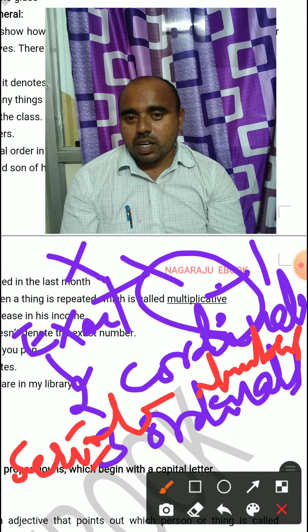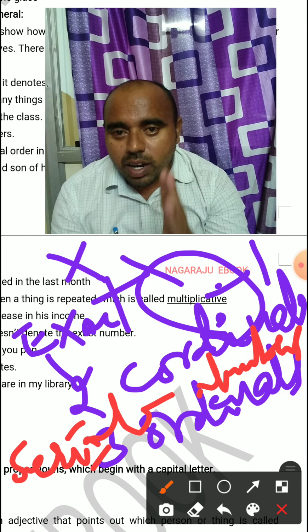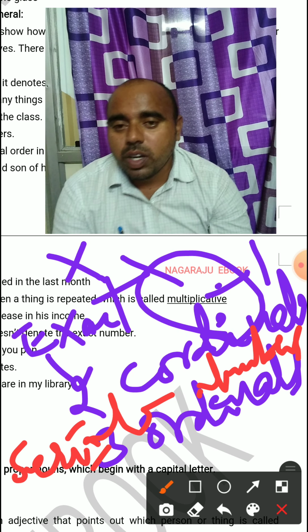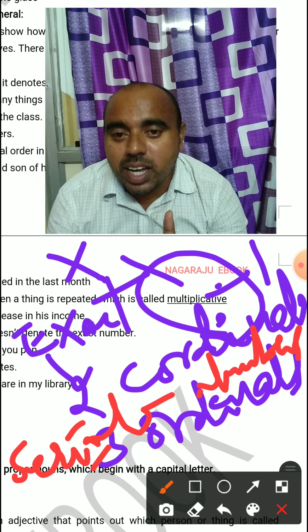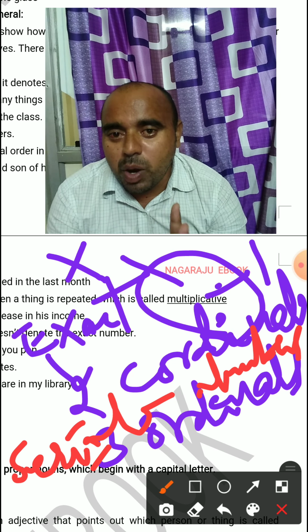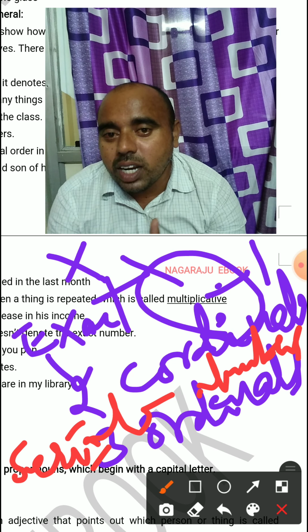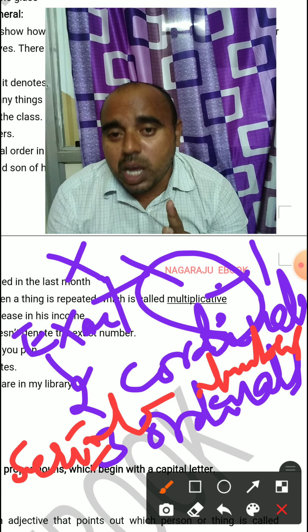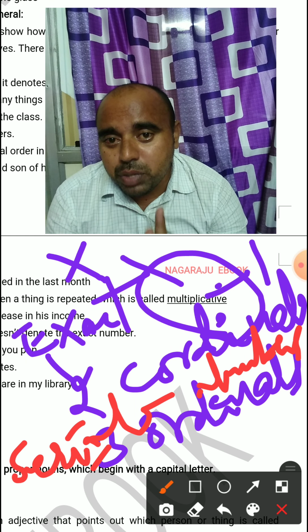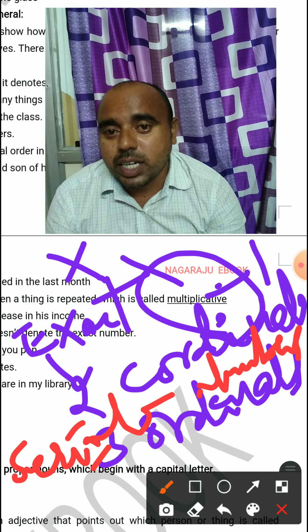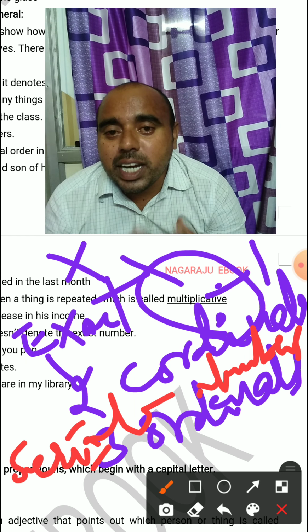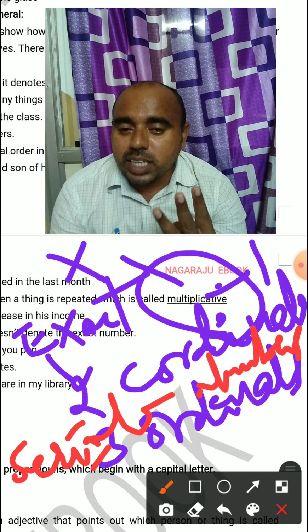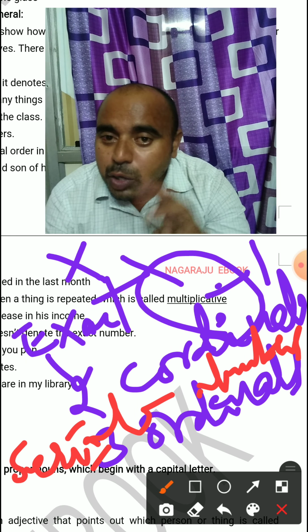Okay, my dear. Yes, numerical adjectives are of three types. One is about exact number, that is cardinals. One is about serial number, that is ordinals. One is about double, triple, quadruple, or quintuple. It is multiple times, so it is called a multiplicative adjective. So totally three kinds of adjectives are there in numerical adjectives.